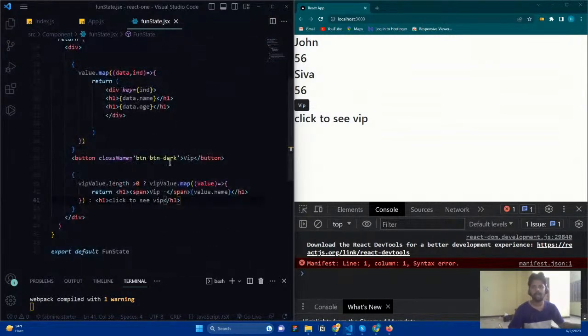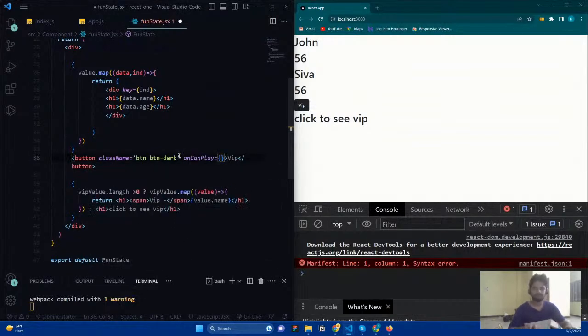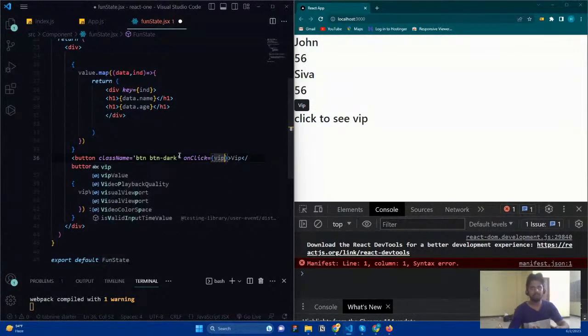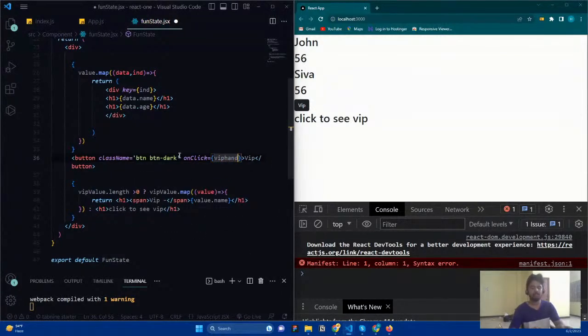So now what I want to do is add an event handler here, on click. On click is going to contain the VIP handle function.